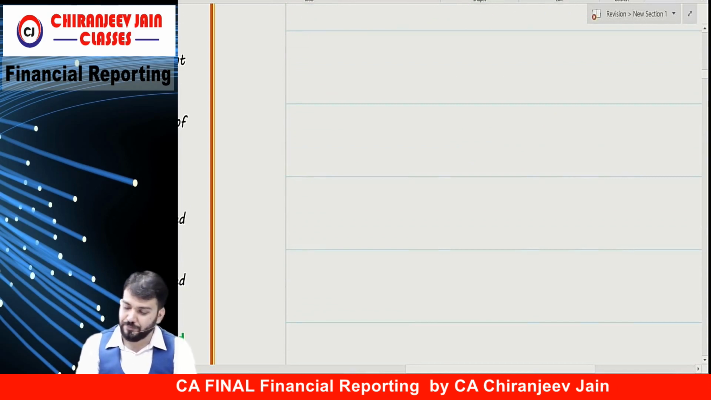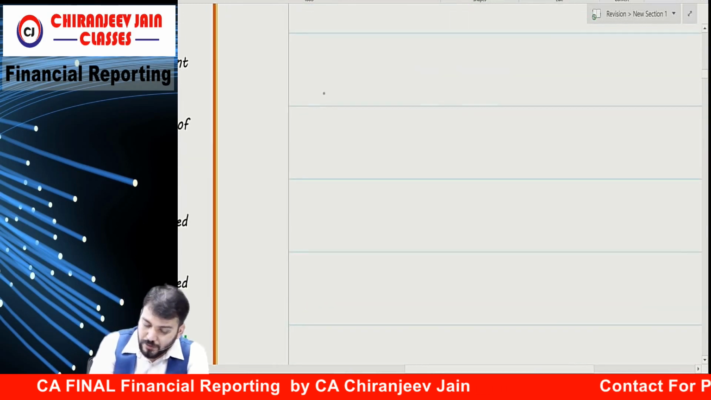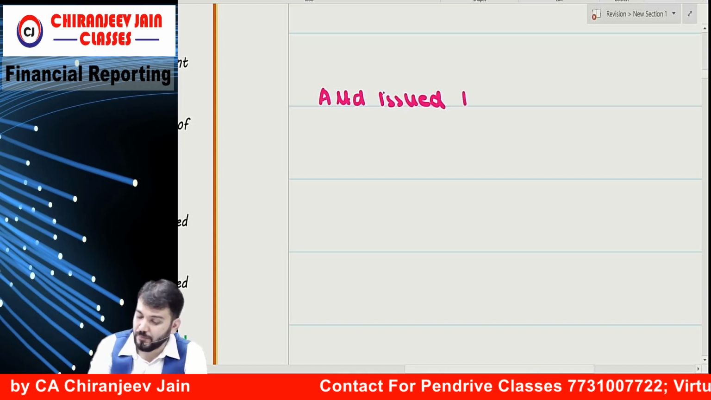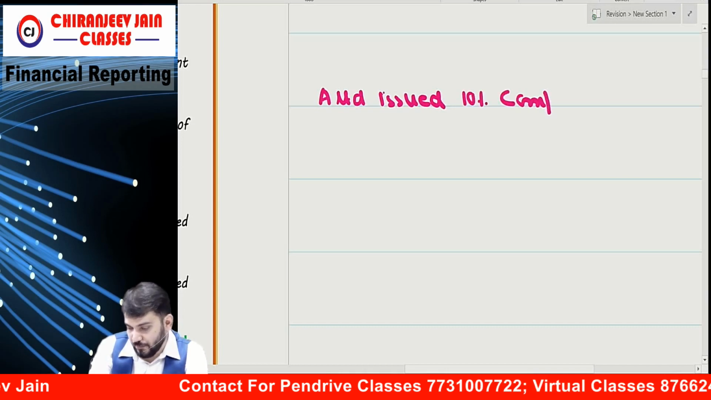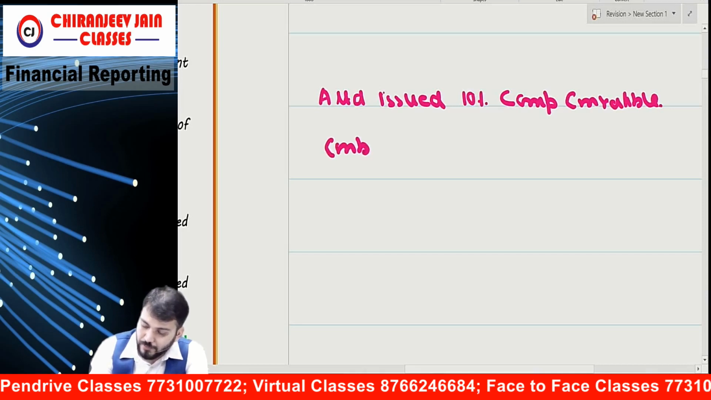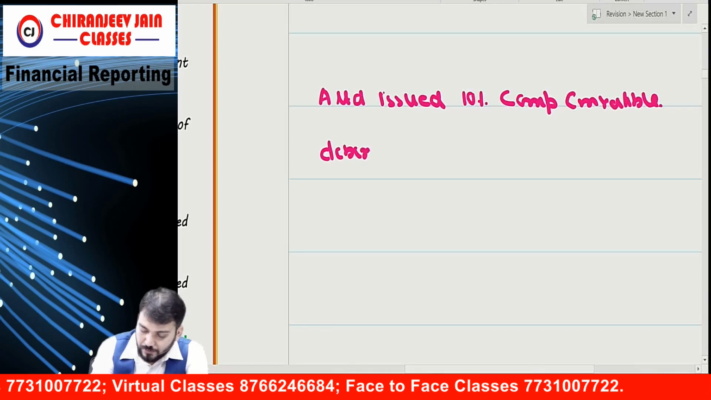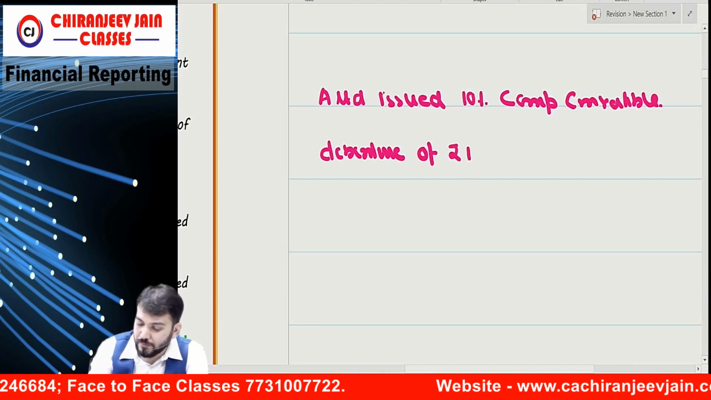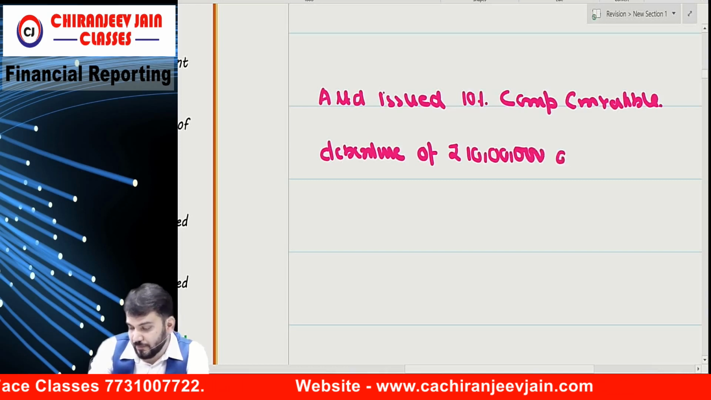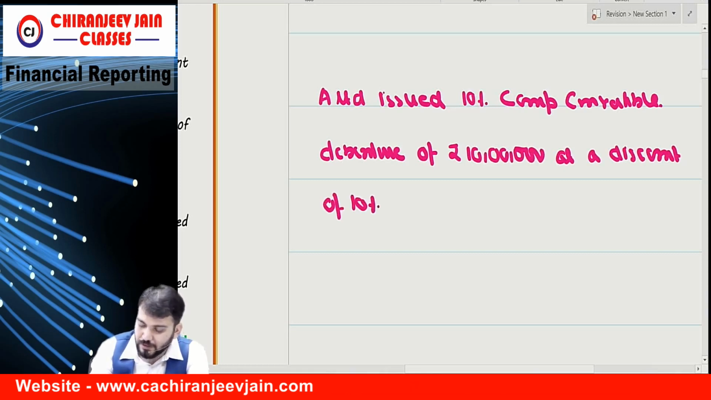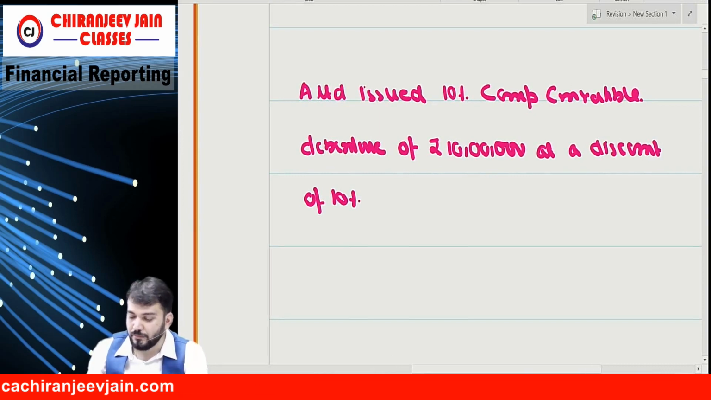Let us take one example. A Limited issued 10% compulsorily convertible debenture of rupees 10 lakh at a discount of 10%. Correct? Understood?